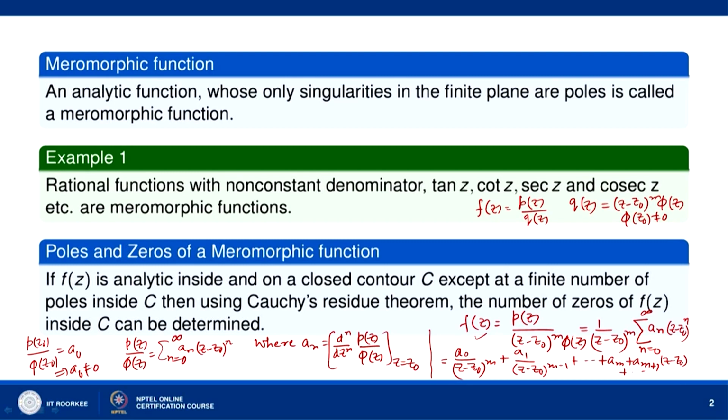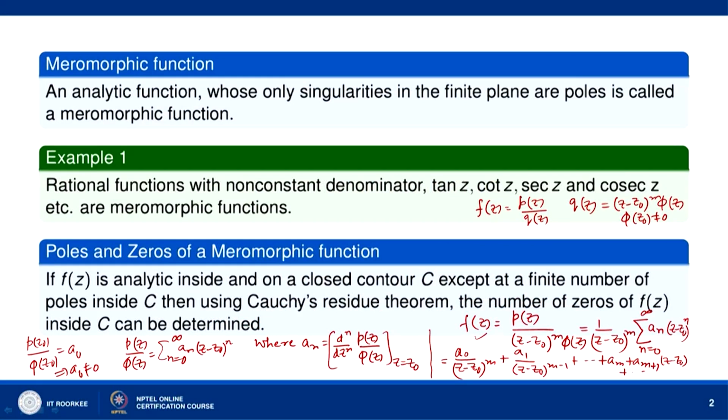Similarly, sec z is 1 over cos z, the zeros of cos z give us the poles of sec z, and cosec z is 1 over sin z, the zeros of sin z give us the poles of cosec z. So, rational functions with a non-constant denominator, tan z, cot z, sec z, cosec z, they are all examples of meromorphic functions.